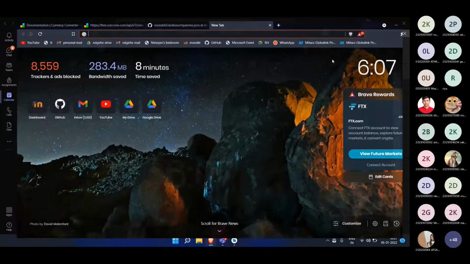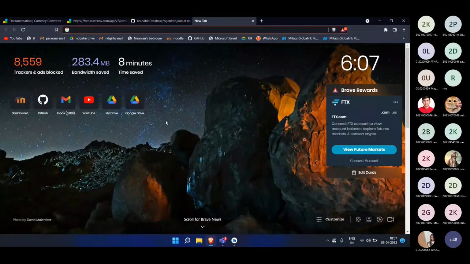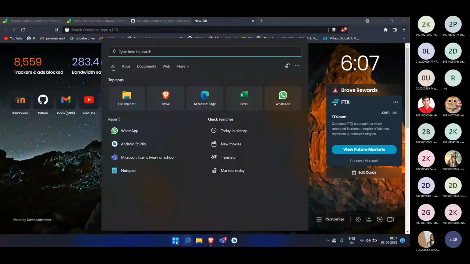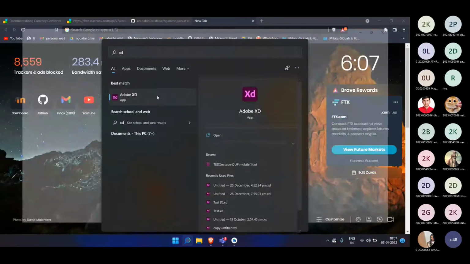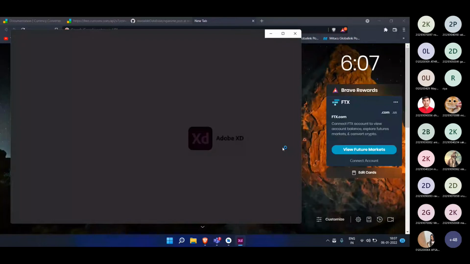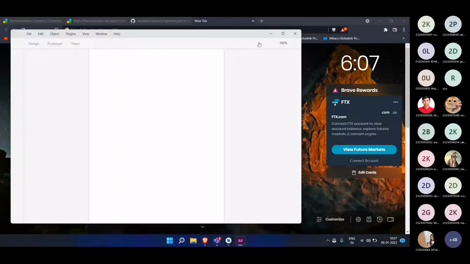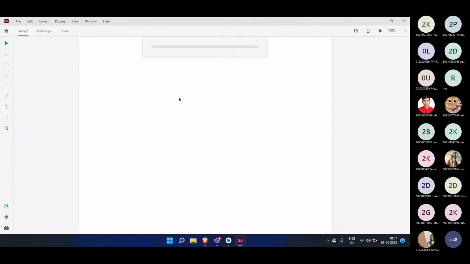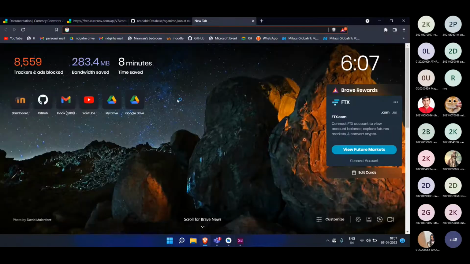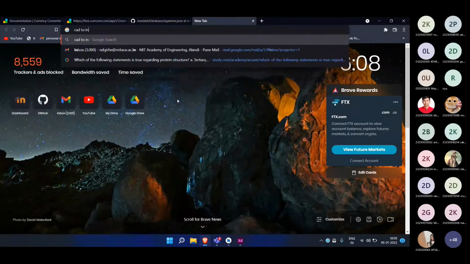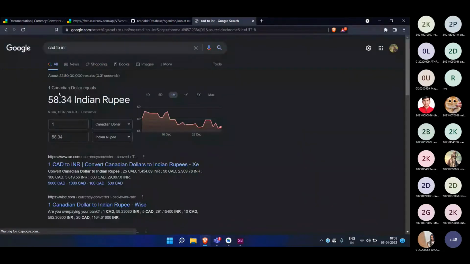As I have planned all these sessions, I was hoping we could have a dynamic app. Let me open my design file. If I search CAD to INR, CAD is the Canadian dollar and INR is the Indian rupee.